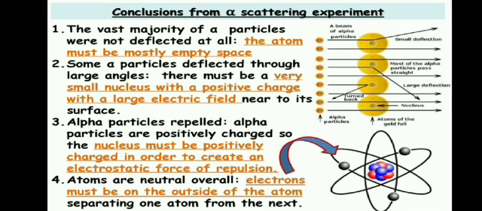In simpler form, we conclude that Rutherford found the nucleus was spherical and positively charged, whereas the negatively charged electrons revolved around this positively charged nucleus.